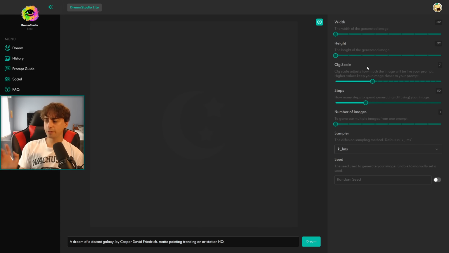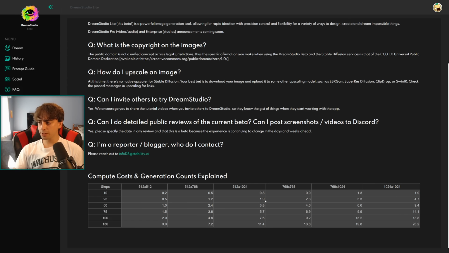So on the default values that we start out here, a 512 by 512 resolution image at 50 steps costs around 1 cent or 1 pence, and that is equivalent to 1 generation. Referencing this little compute cost sheet, we can see the price, 1 generation or 1 cent down here. 50 steps at 512 by 512. And if we wanted to move all the way up to 1024 by 1024, for example, which in my opinion really isn't worth it, it will cost 9.4 generations at the same 50 steps.